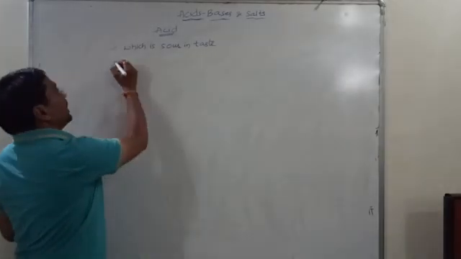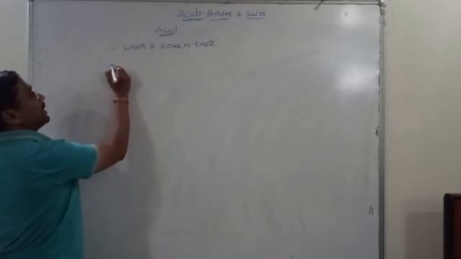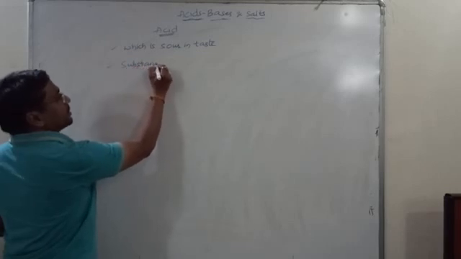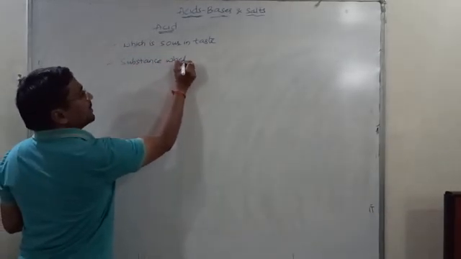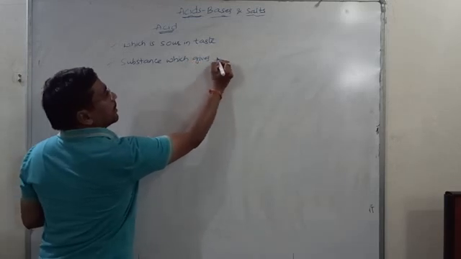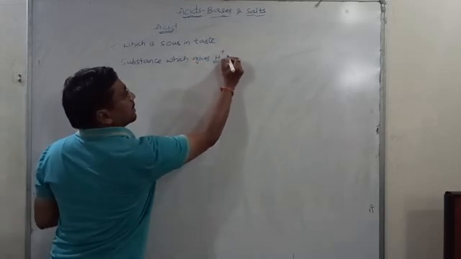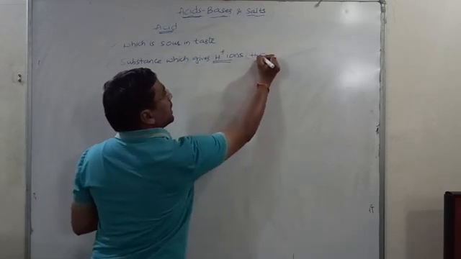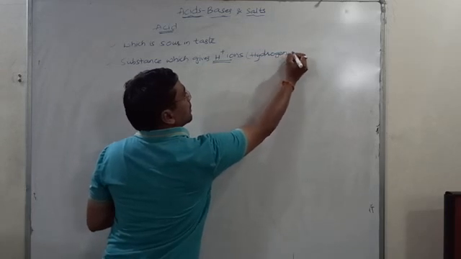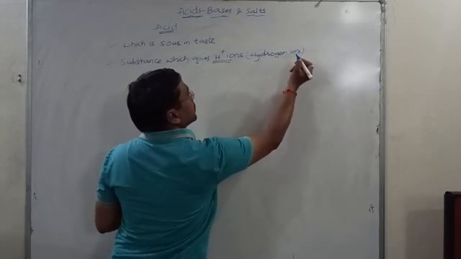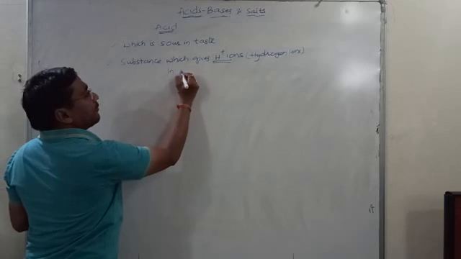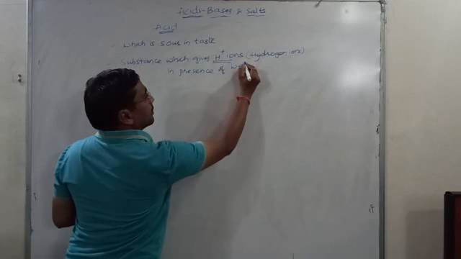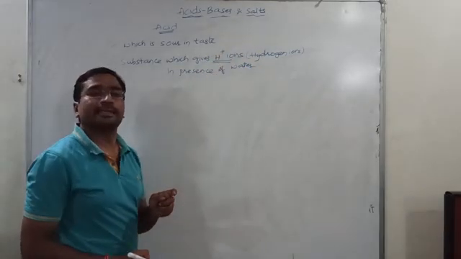So, what happened? Later on, they gave another definition: a substance which gives H plus ions, which are called hydrogen ions, in presence of water is called an acid.